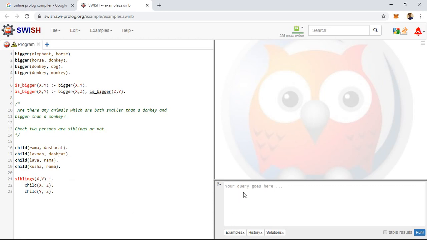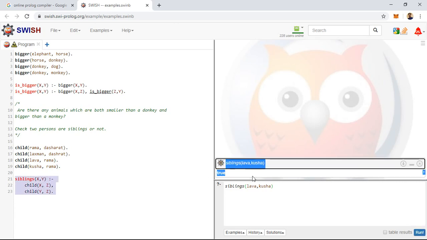Now we'll check whether the given two persons are siblings or not. Siblings of Lava and Kusha. So now we'll run. It is giving you true. So siblings of Lava comma Kusha are true. The reason is Lava and Kusha have a common parent.